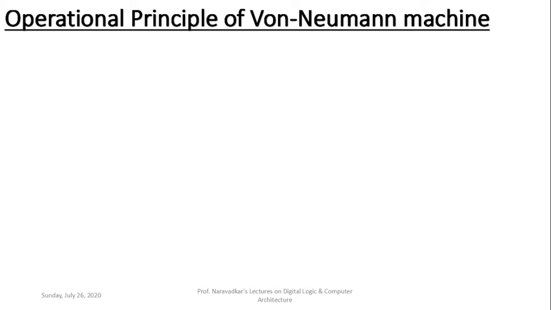Now the first and foremost principle on which the von Neumann machine works is the stored program concept. What does it mean? It means that the programmer has to store the corresponding program and data within the main memory, and then the execution can be started.